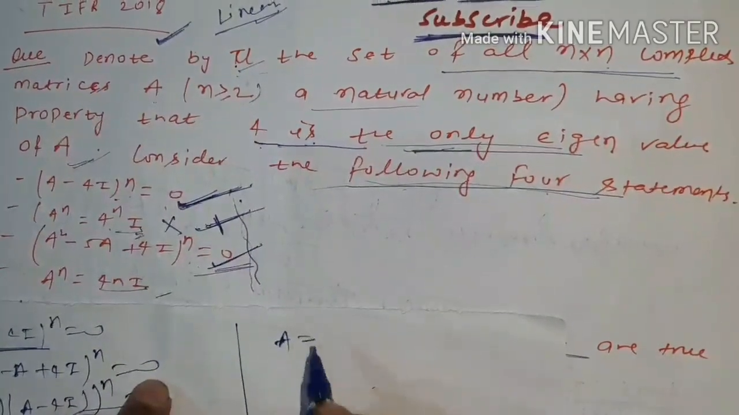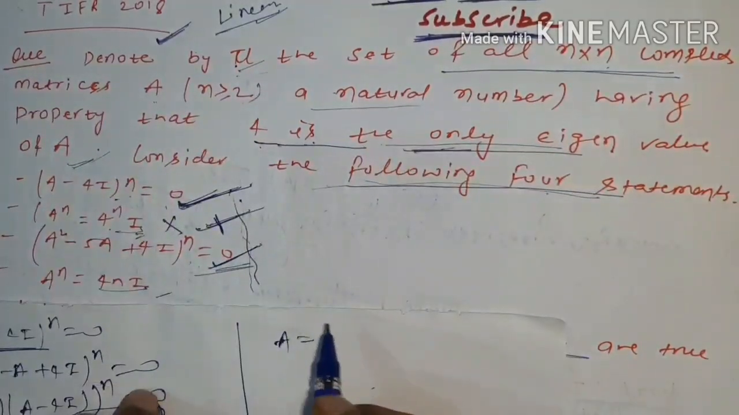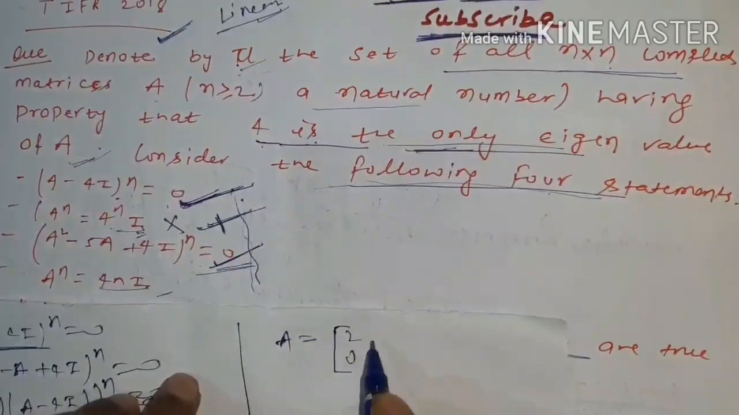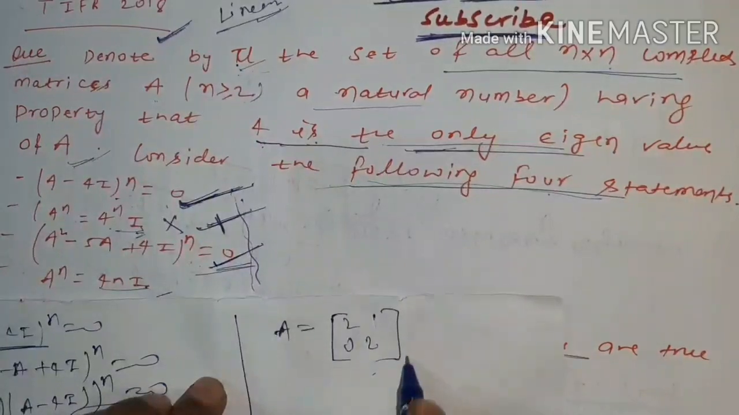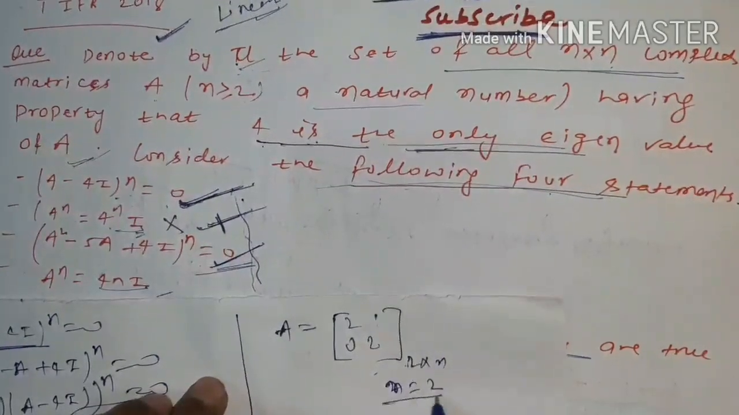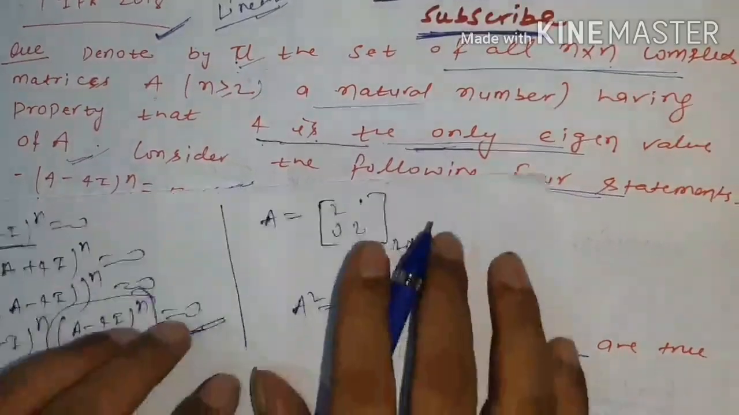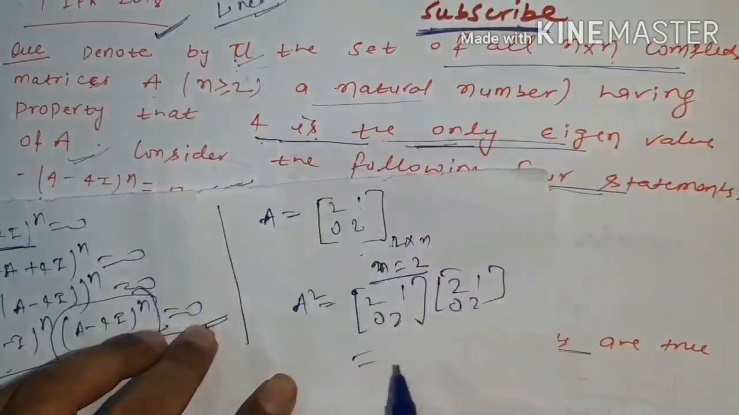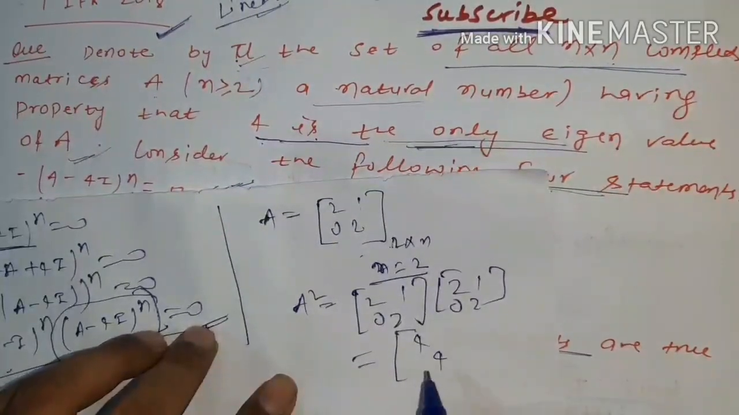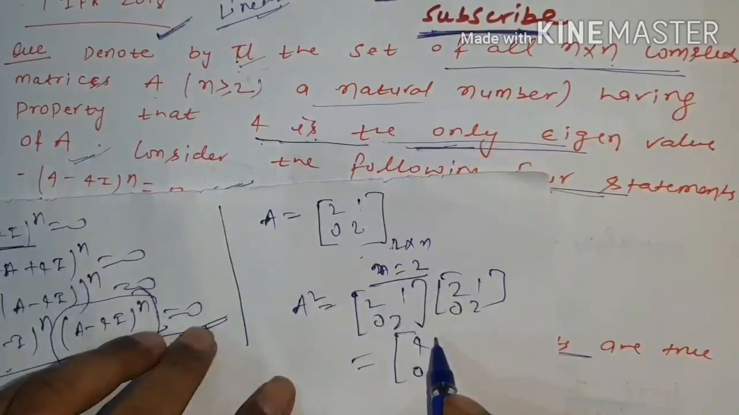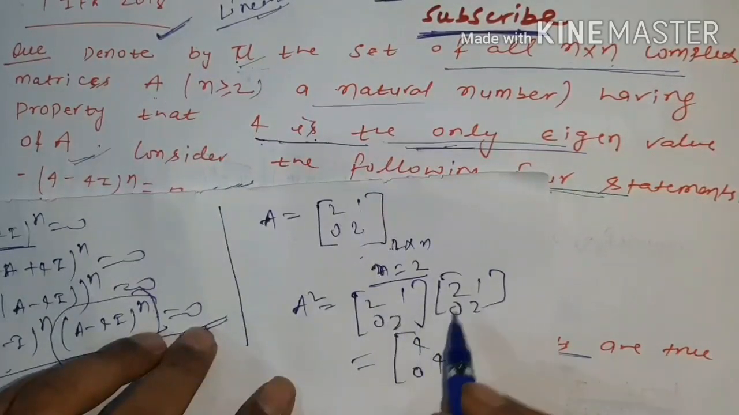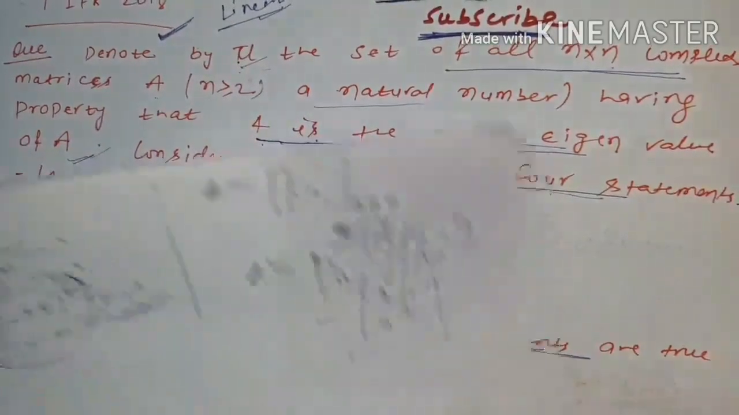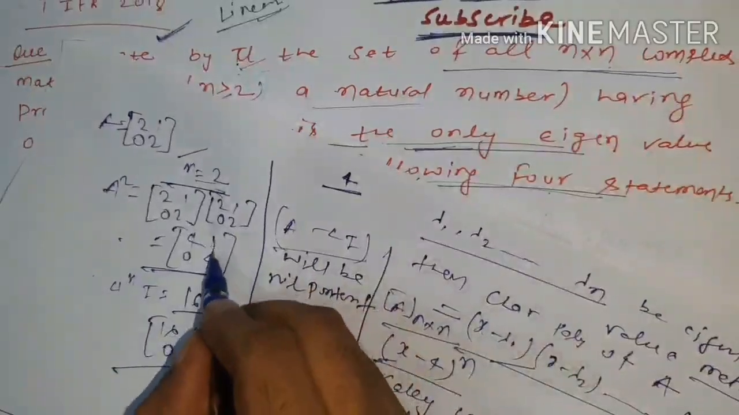Simply take a similar example as whatever I have taken for discarding the second statement. Take A as [[2, 2], [0, 1]]. Now here n is equal to 2. So A squared will be [[2, 2], [0, 1]] times [[2, 2], [0, 1]]. It will be equal to [[4, 4], [0, 1]]. Here 2 times 2 will be 4. There I made a mistake; you can see here it will be 4.